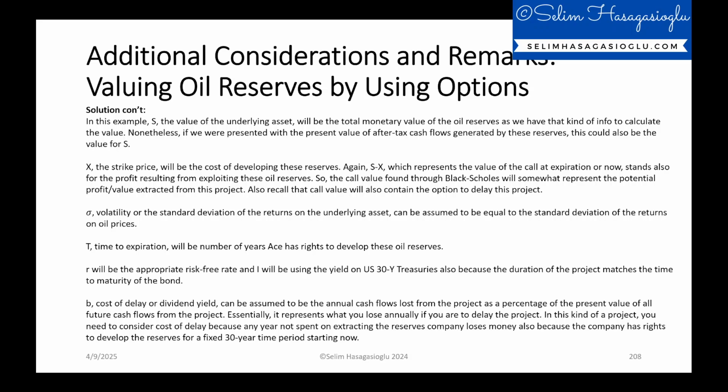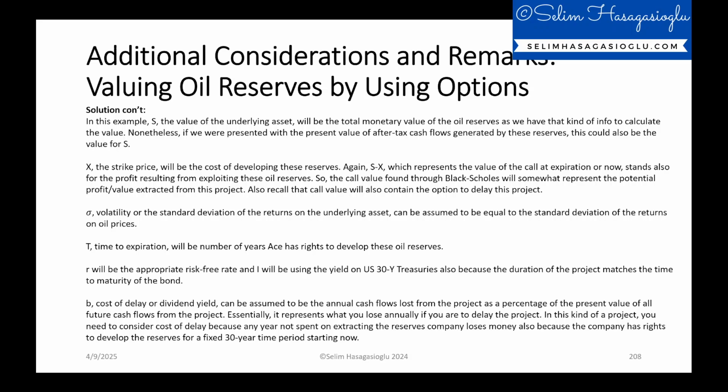Again, S minus X, which represents the value of the call at expiration or now, stands also for the profit resulting from exploiting these oil reserves. So the call value found through Black-Scholes will somewhat represent the potential profit or value extracted from this project. Also recall that call value will also contain the option to delay this project. So what we are after here is the value of the call. Based on this, we will decide whether Ace Chemicals should start the project or delay the project.